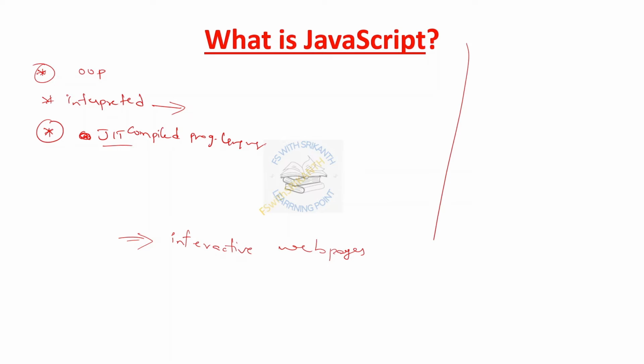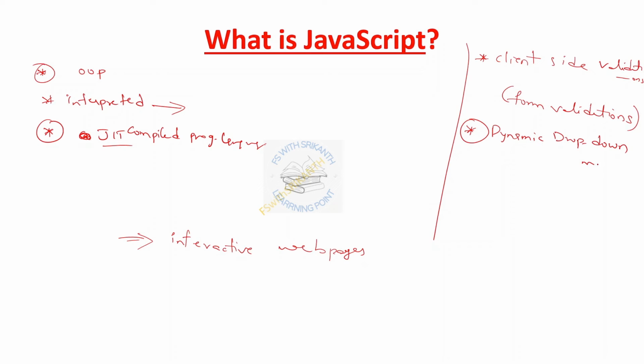Why are we using JavaScript? The first one is client-side validation, like form validations, and dynamic drop-down menus. We can also display the date and time, and based on the date and time, we can fix our functionalities.